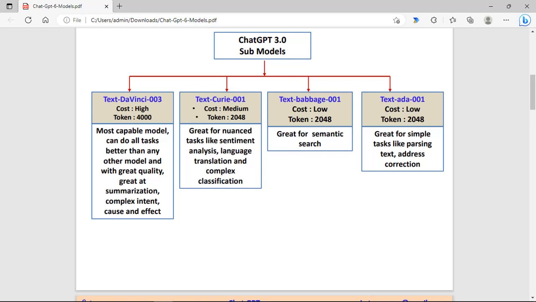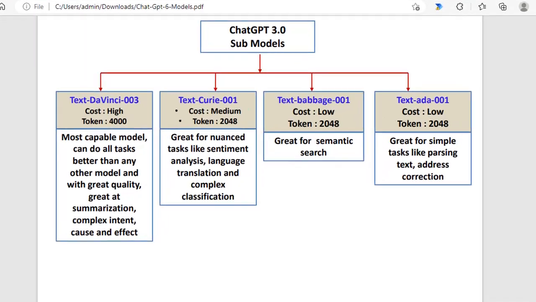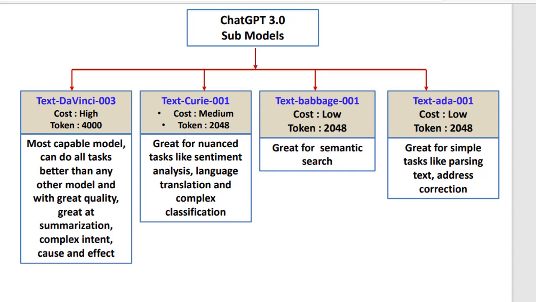The first one is text DaVinci. The current version is 3, and this is the most powerful and the most capable model because it can do anything with the highest quality, like summarization, complex intent, cause and effect.